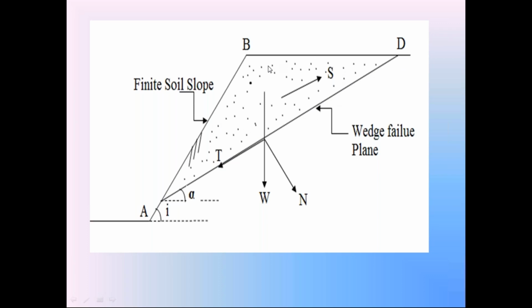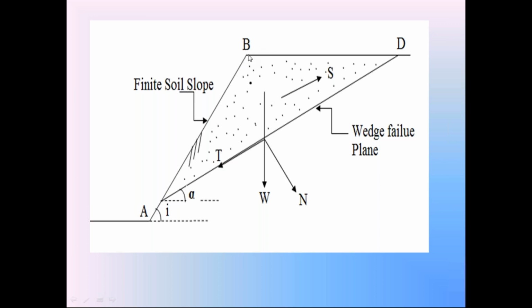So this entire portion of soil, that is A, B, D, is separated from the remaining portion and it is moving downwards from the structure. That is called the wedge failure of the finite soil slope AB.